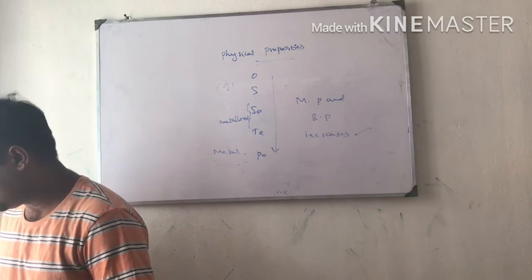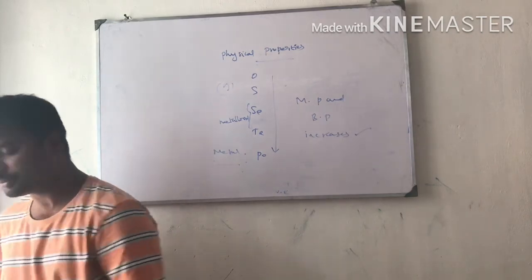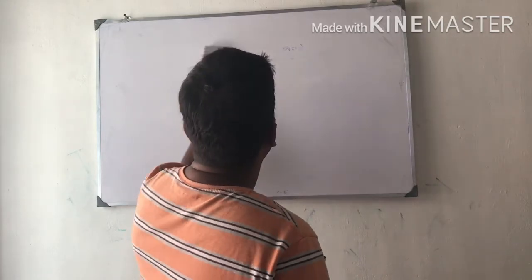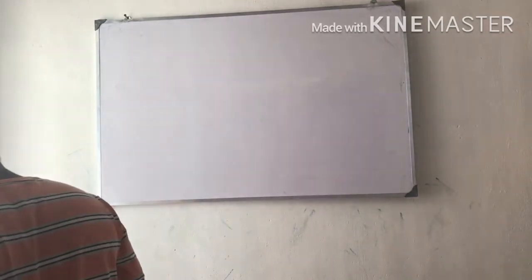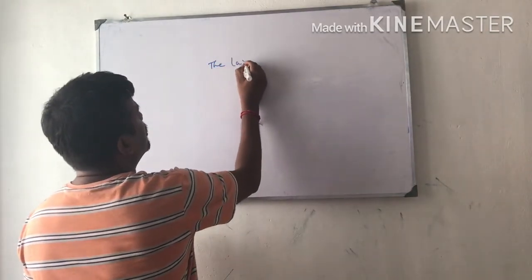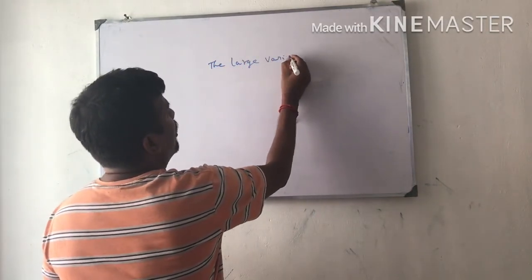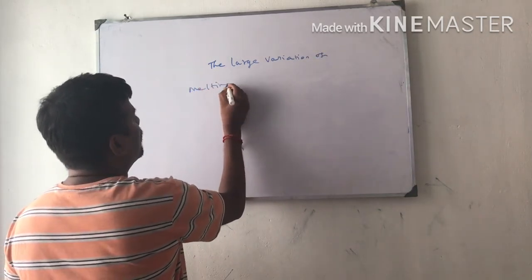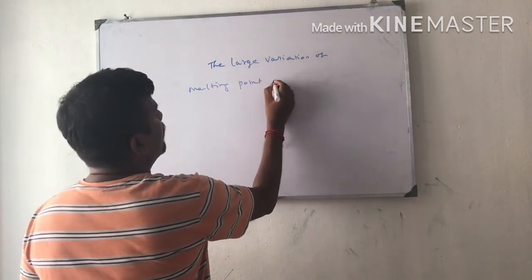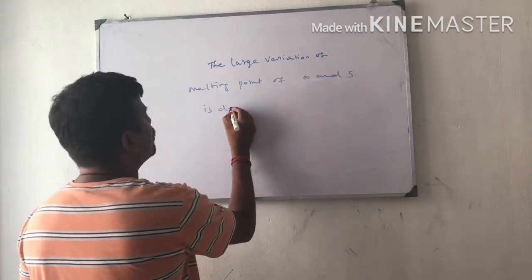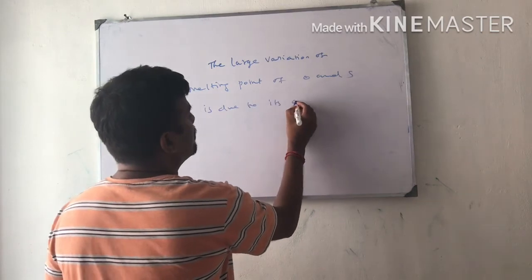One more thing is that oxygen has a different character. One more thing is the atomicity. The large variation in melting point between oxygen and sulfur is due to its atomicity.